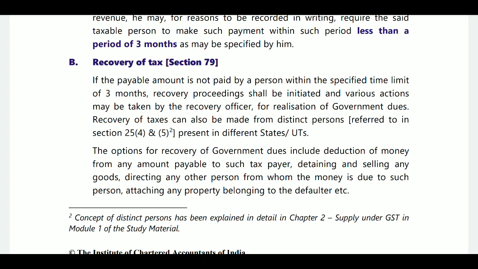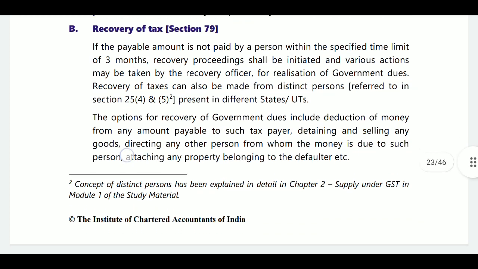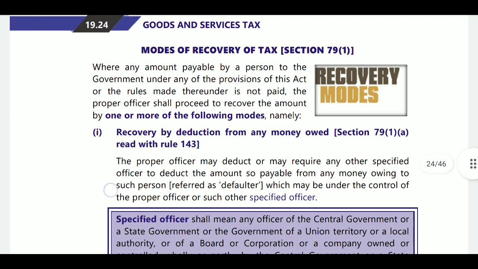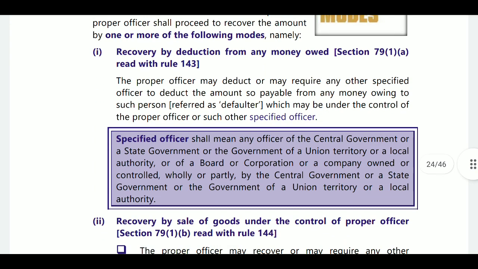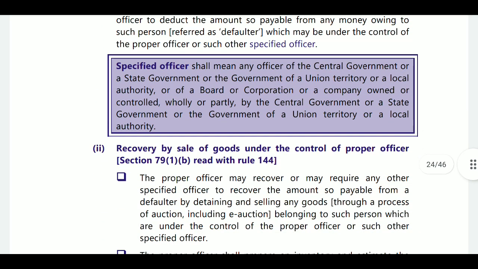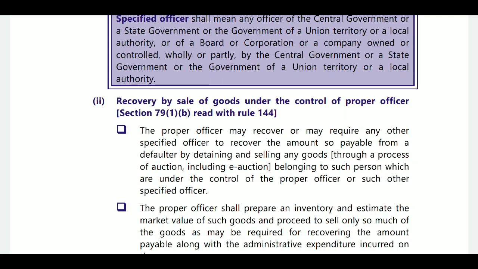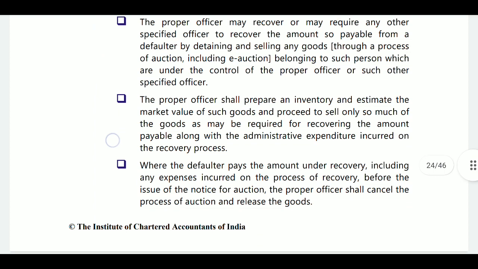The government will arrange the mode of recovery of tax. Here, recovery is by deduction from any money owed. If you have any money in your credit ledger, they will deduct it from there itself. Or recovery is by sale of goods under the control of the officer. You will sell your goods, and from that consideration the amount will be recovered.